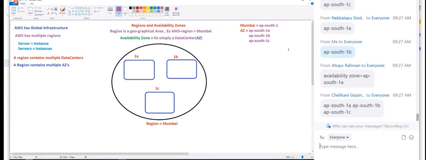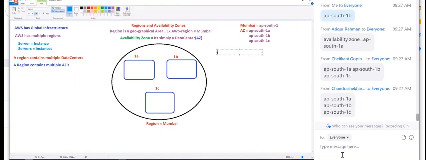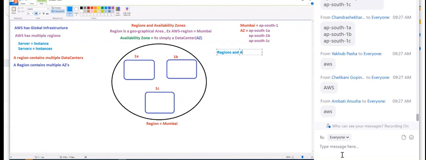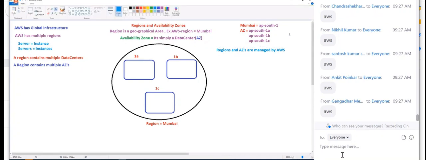Good. Okay. Now you tell me, these regions and availability zones are managed by? Managed by AWS. So guys, please implement our concept, infrastructure as a service. We learned it, right? Yes. Availability zones, data centers, networking, places, everything is managed by AWS.